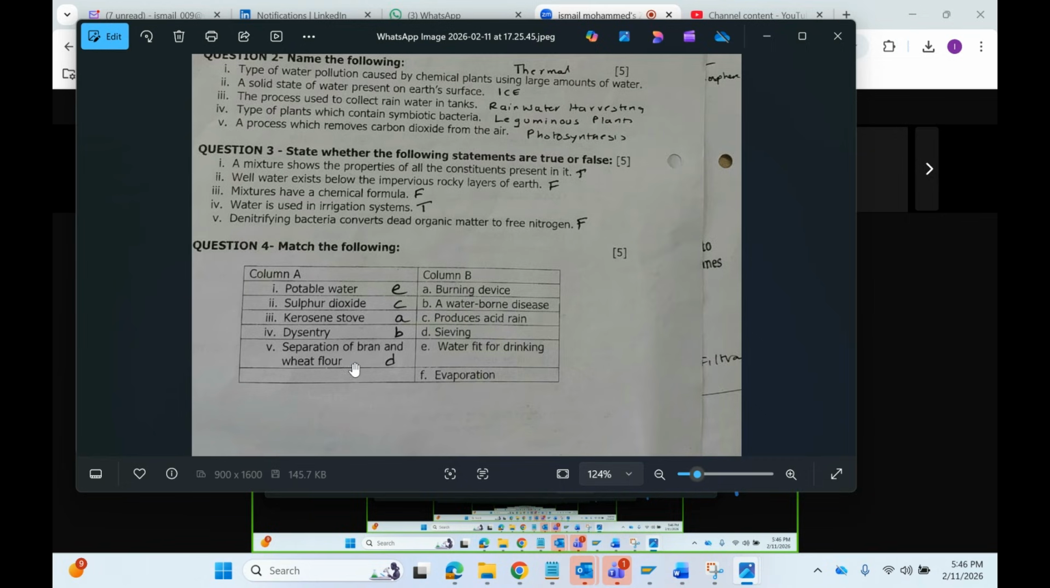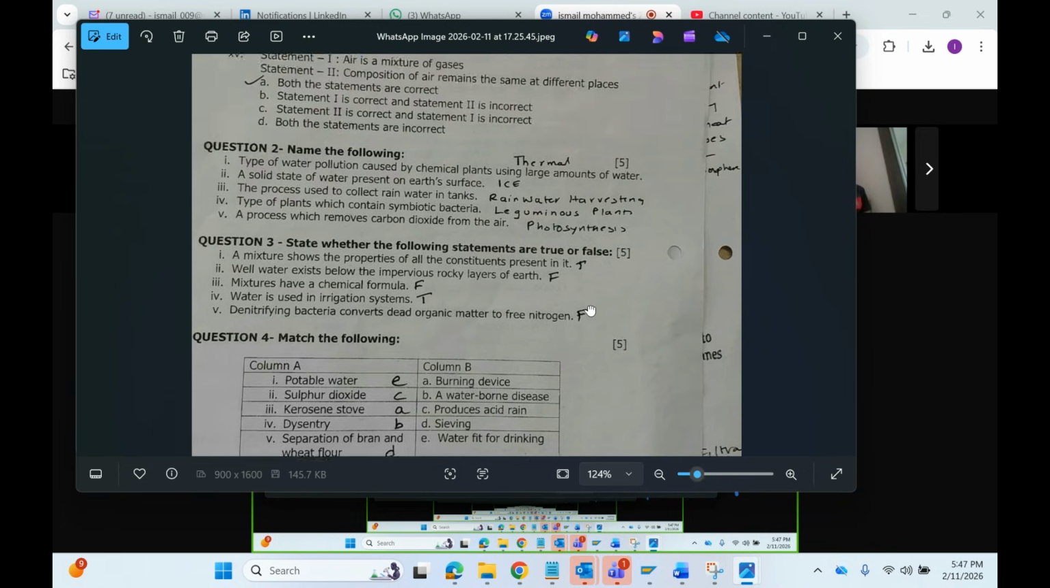Next one, separation of bran and wheat flour: use the method of sieving. What is the technique used in sieving? The technique is based on the difference in the size of the particles or substances. The bigger ones get separated and the smaller ones go and settle at the bottom. So this technique is called sieving.